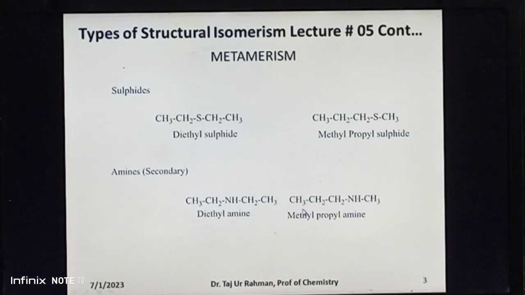The phenomenon of metamerism can also be seen in secondary amines. These are two secondary amines, that is diethylamine and methyl propyl amine.